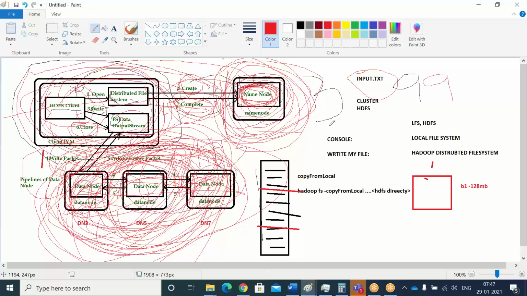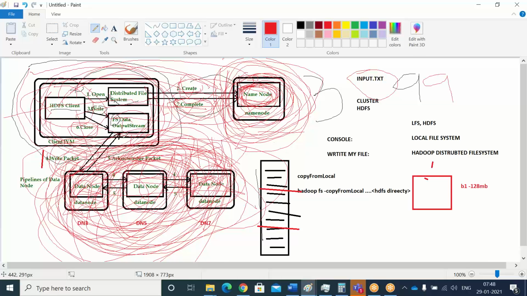And due to the replication factor, if your data is not accommodated, let's say the name node, while giving the write request, says this data node 7 is active. Once it goes back to the write request, at that time if it goes down, that means the name node has given data node 7 as active and we are supposed to write the data into data node 7.